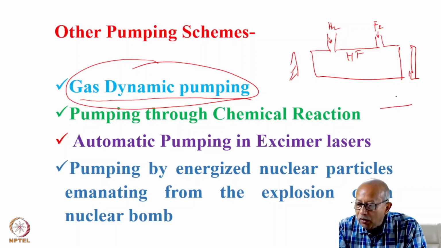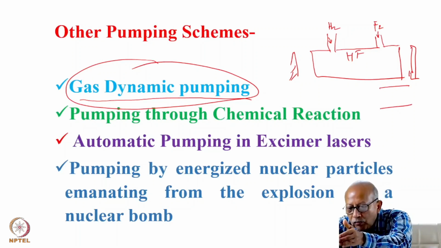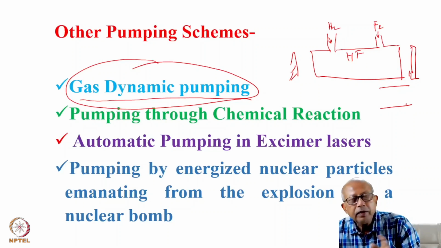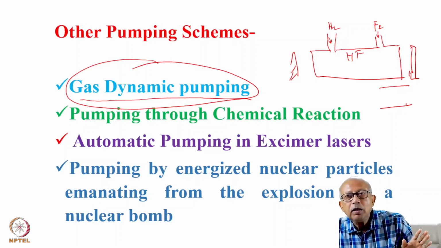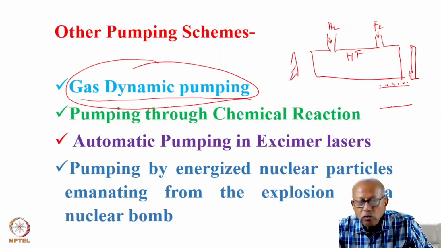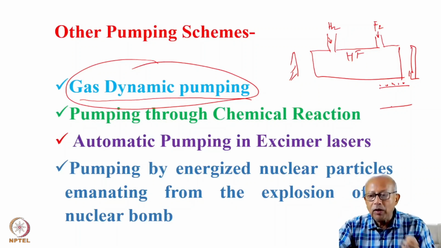So the ground state of hydrogen fluoride has no molecule in it, because all the molecules that have been formed are in the excited state, so you automatically create a population inversion. And because you have a cavity, you can quickly amplify light.